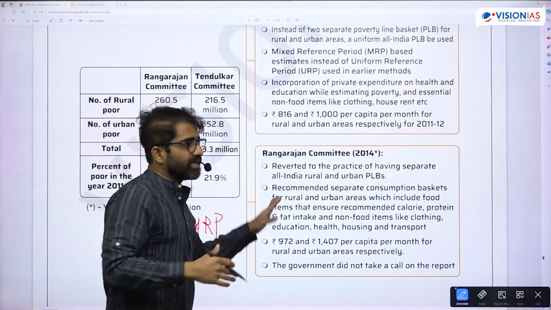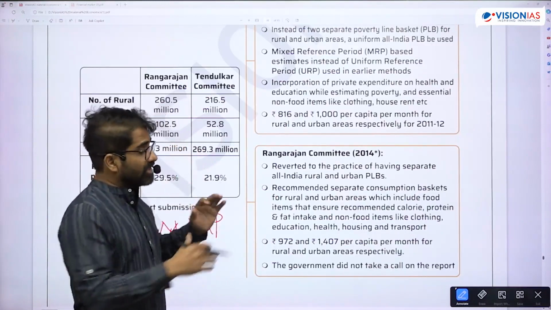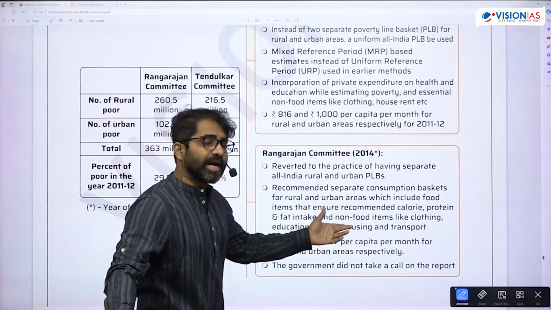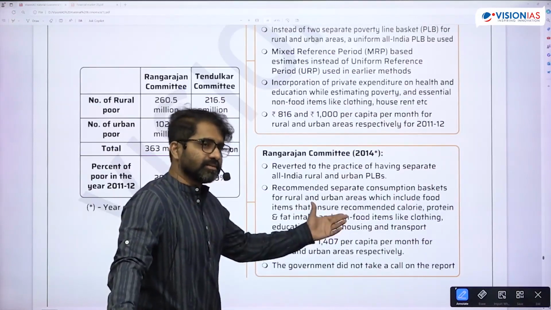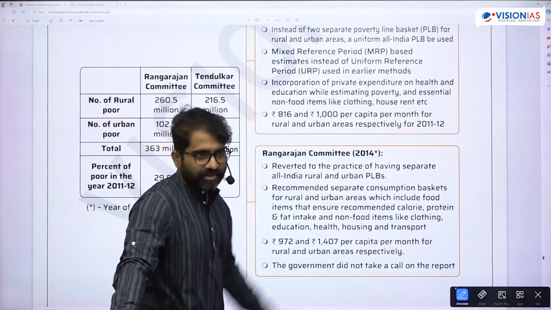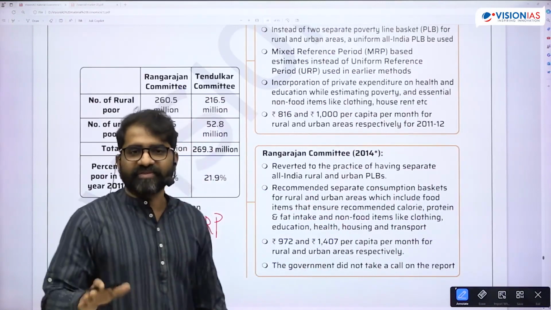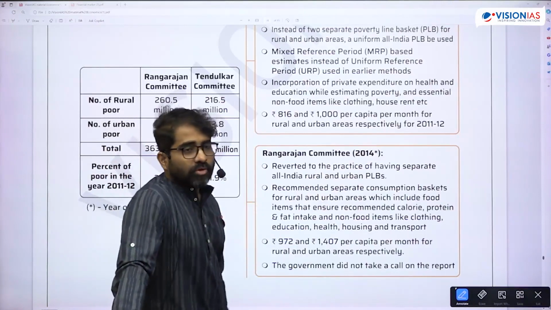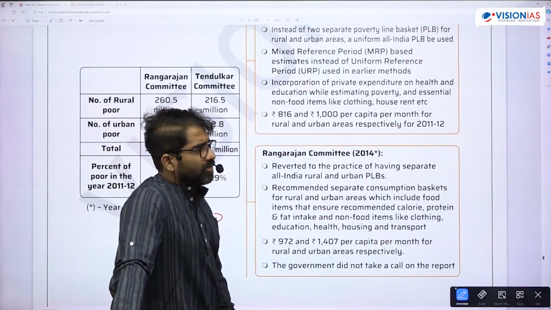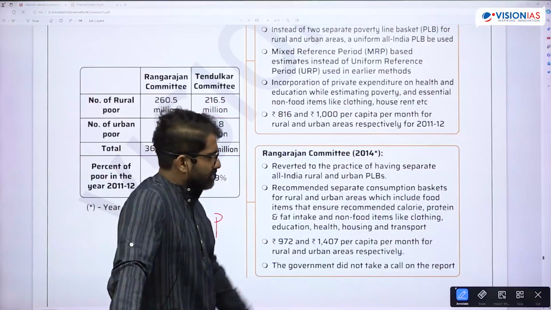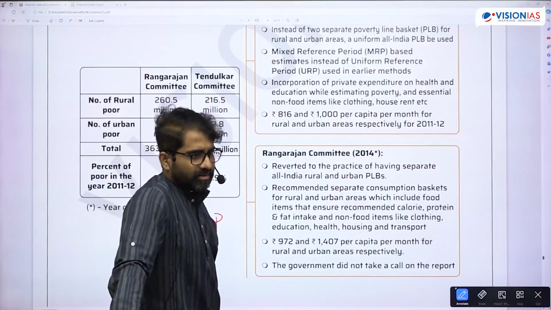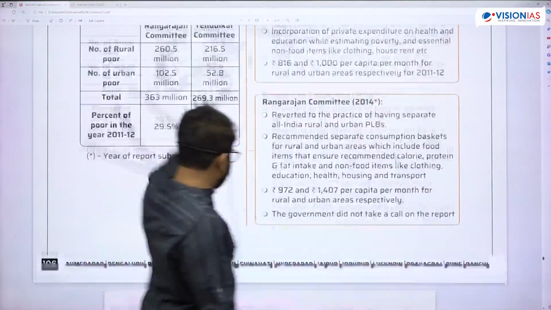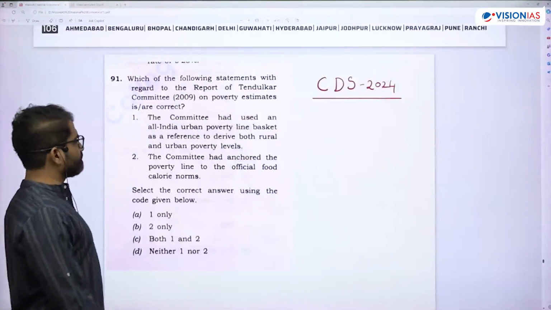And one more important thing is, for the first time, not just about calories, there is also a discussion about fats and protein in the Rangarajan committee recommendations. Not just calorie, but fat as well as protein to be considered here. So calculation using Rangarajan, you will find that the poverty is a little higher. Is that okay? So there can be some questions that suddenly come up.